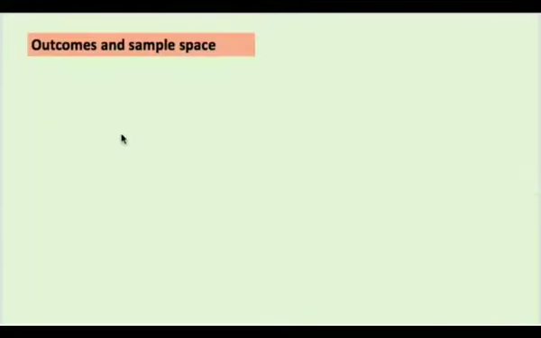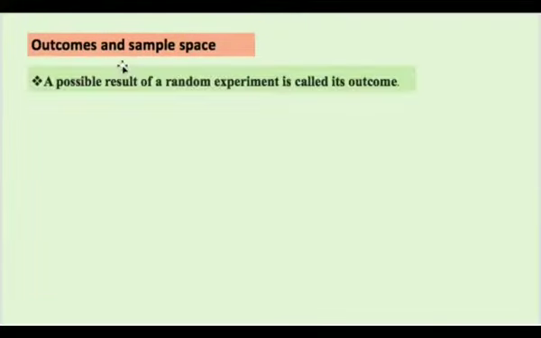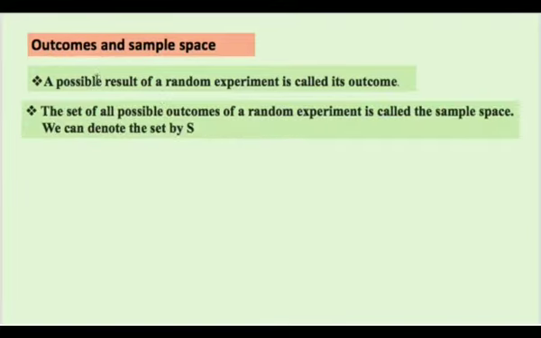Then there come the terms outcomes and sample space. Obviously, when we are performing any activity or random experiment, we get a result. Those possible results are called outcomes. And when we list all possible outcomes of that particular random experiment, we call it a sample space. We denote it by the letter S. When you club all the possible outcomes and write them down within a set, it is called a sample space.